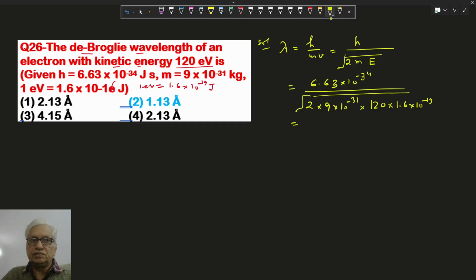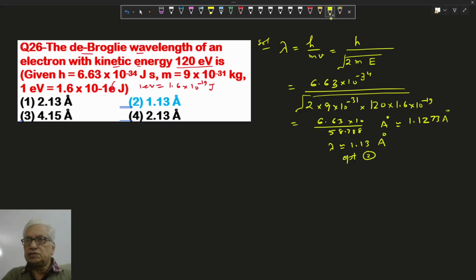Solve it. We are getting 6.63 to 10 upon 38.788 angstrom. After solving it, comes here 1.1273 angstrom or approximately 1.13 angstrom. So option correct.